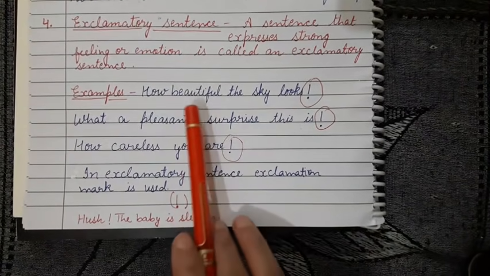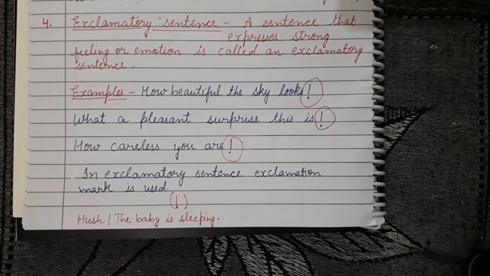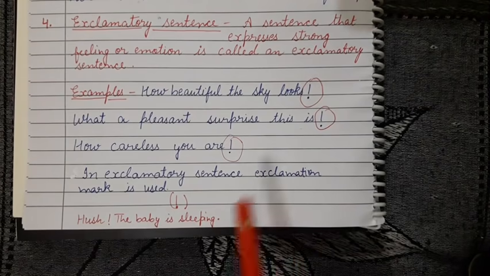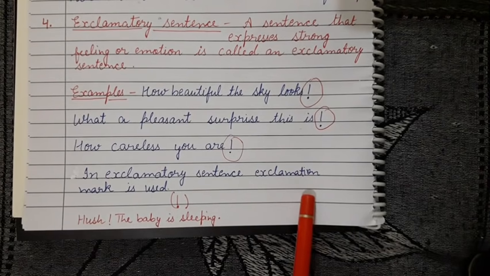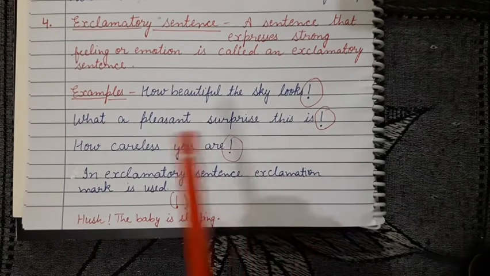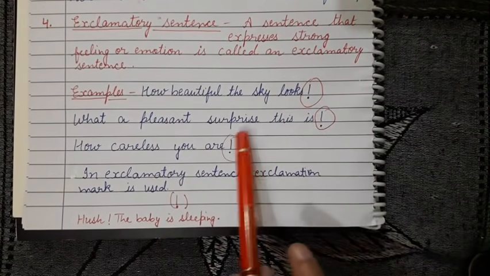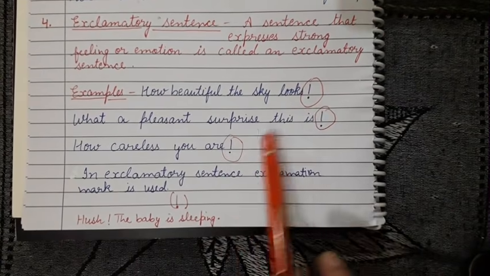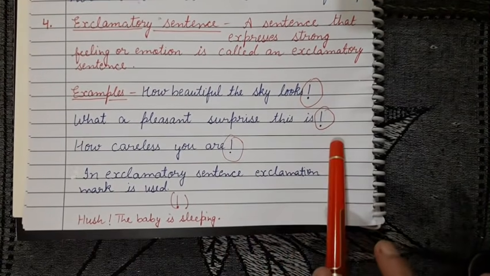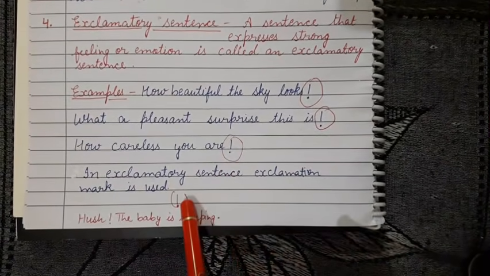In such kinds of sentences, you can see the exclamation mark is very important. Here, as you can see, the exclamation mark has come at the end.